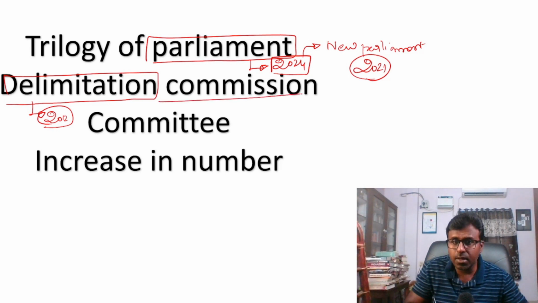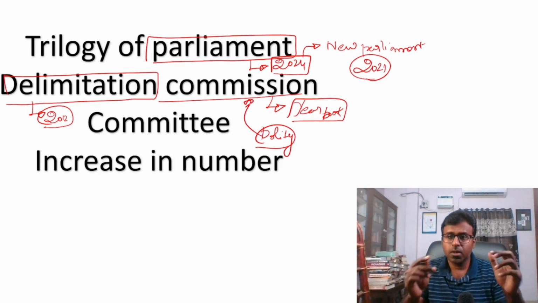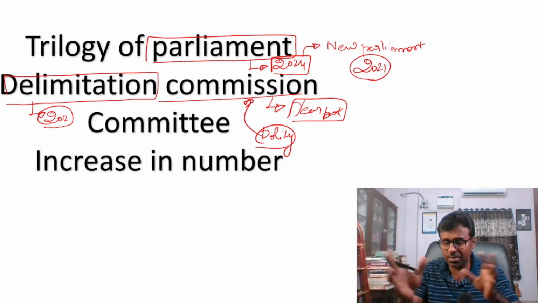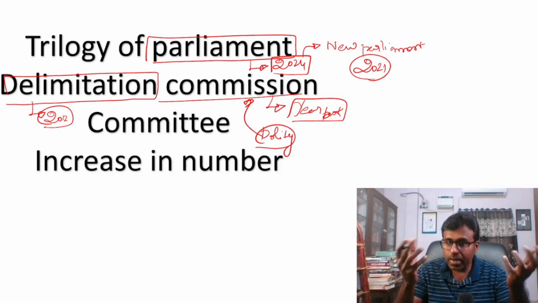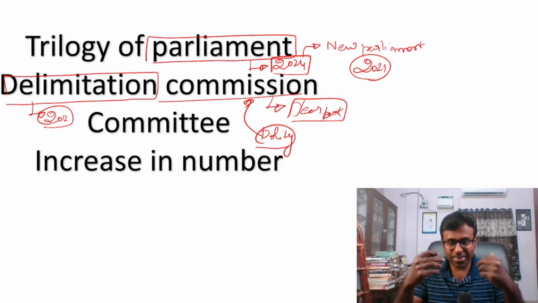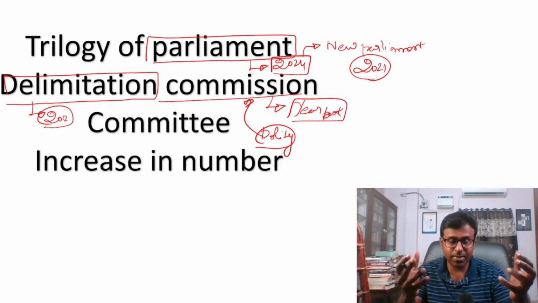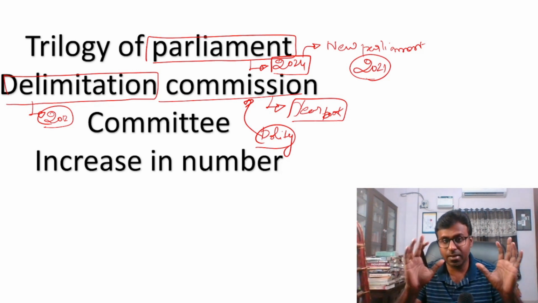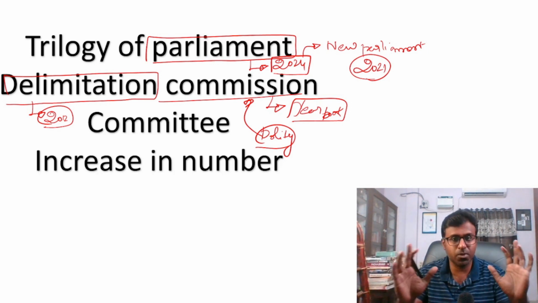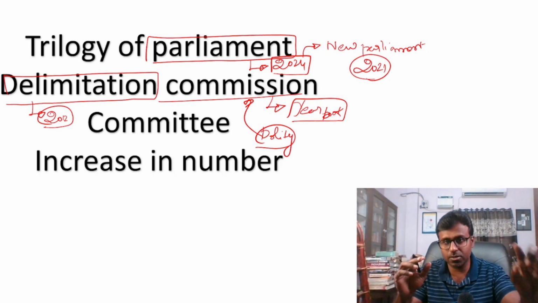You have the definition of the Delimitation Commission in the Yearbook. You don't have to go anywhere. In the Yearbook, there is a chapter on polity, and in that this definition is there. Even if you are confused, you can just look at the Yearbook. I am not asking you to go through the entire Yearbook, I am asking you to check the chapter on polity, where the Delimitation Commission is there.